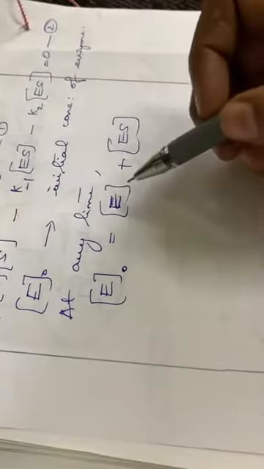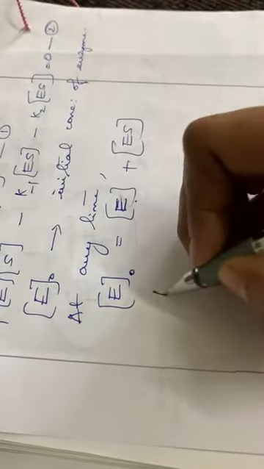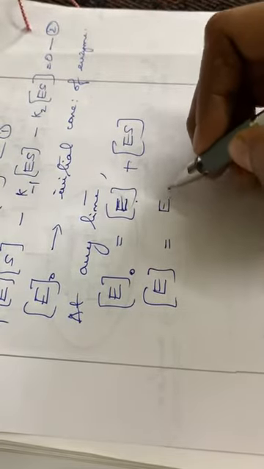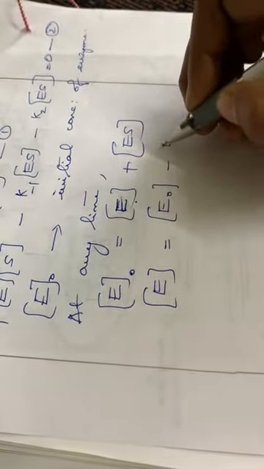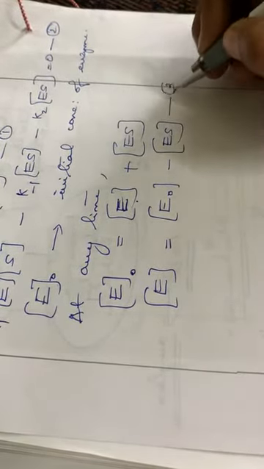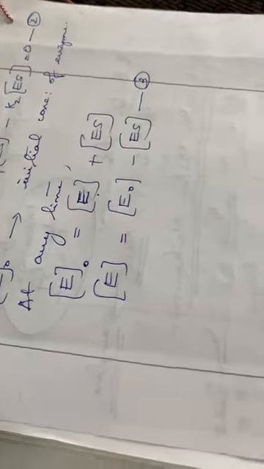So from this equation we can write the concentration of E. Concentration of E is equal to concentration of E0 minus concentration of ES. Let it be equation number 3.